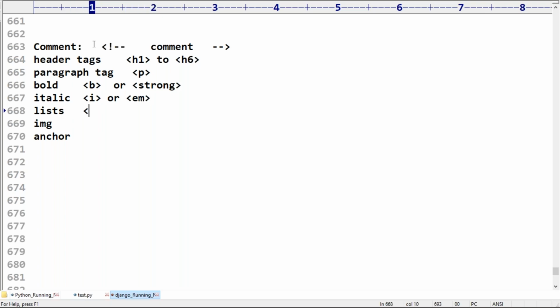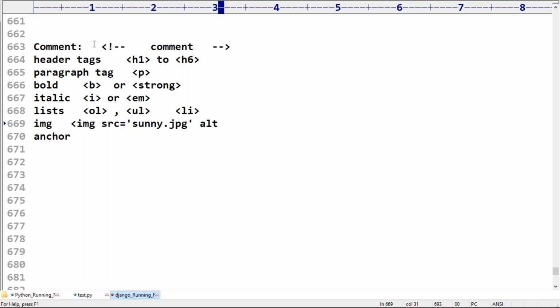Next, lists: ordered list, and next, unordered list. Within the list, we require li, the list item. Have you remembered, right? The image is the same tag. IMG we require to take, with SRC, the source, equal to something like sunny.jpg.